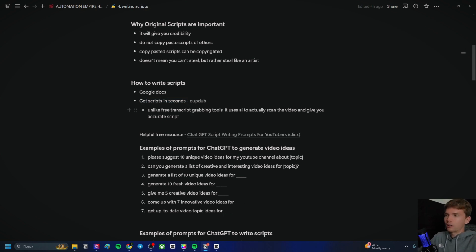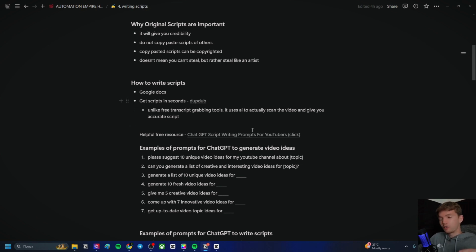Now, there are, of course, free transcription grabbing tools available on the internet, but I found this one to be the best. Yes, it is paid, but it actually uses AI, so it scans the text of the video, and the script always comes out accurate. Whereas if you grab the script directly from YouTube, and you can try it out for yourself if you don't believe me, scripts tend to be not accurate.